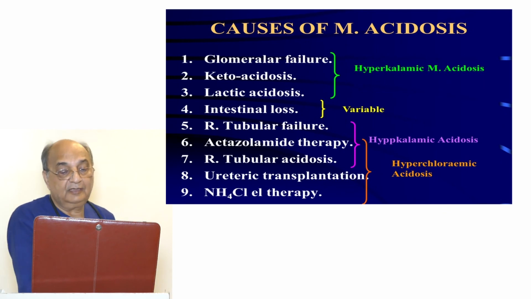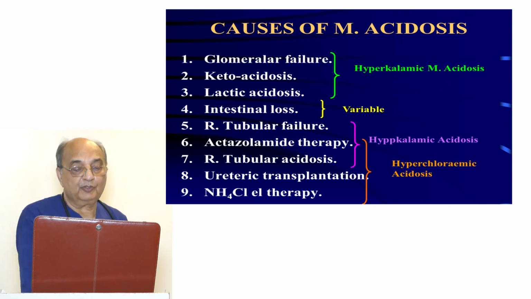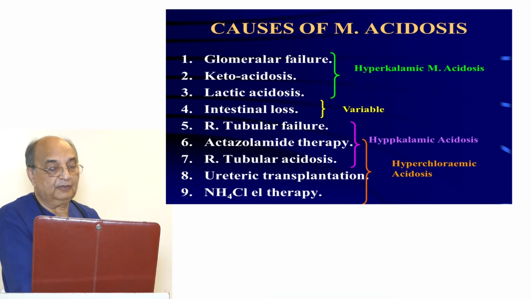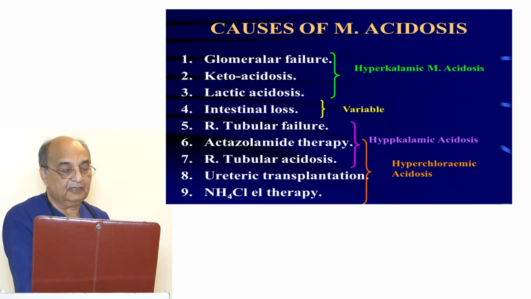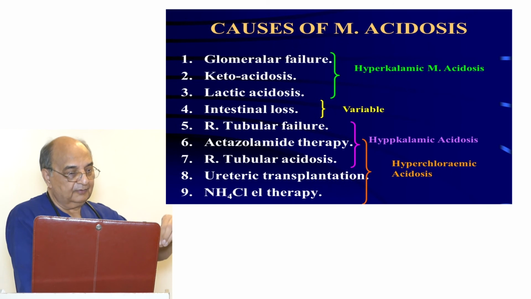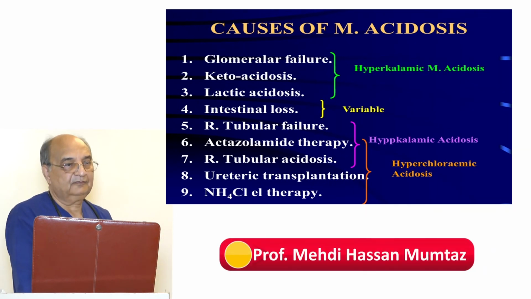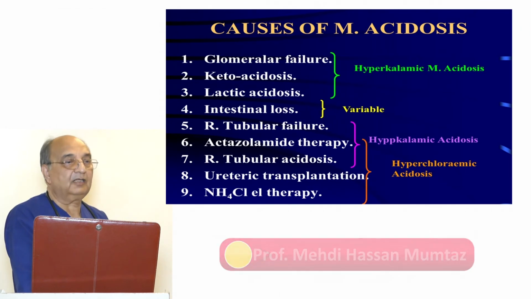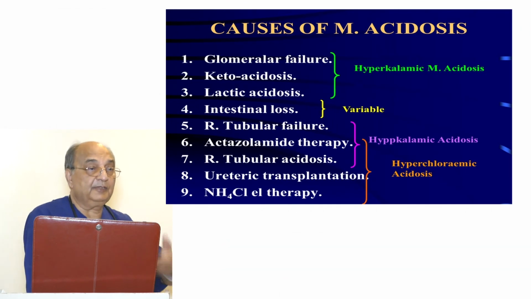So in other words, for hyperchloremic, hypokalemic metabolic acidosis, there are only three causes: renal tubular failure, acetazolamide therapy, and renal tubular acidosis. Then there is transplantation. Urologists transplant the ureter if there is a problem where it joins the bladder, or if there is a tumor. What they do is they transplant this ureter into the gut, whether it is the ileum or jejunum or the colon. So then the urine is coming into the gut.